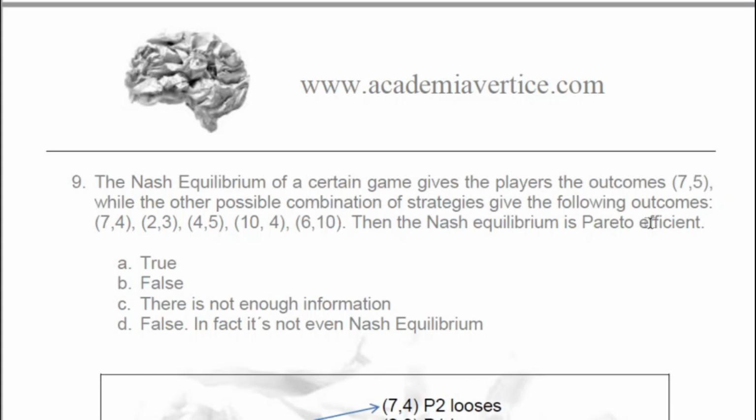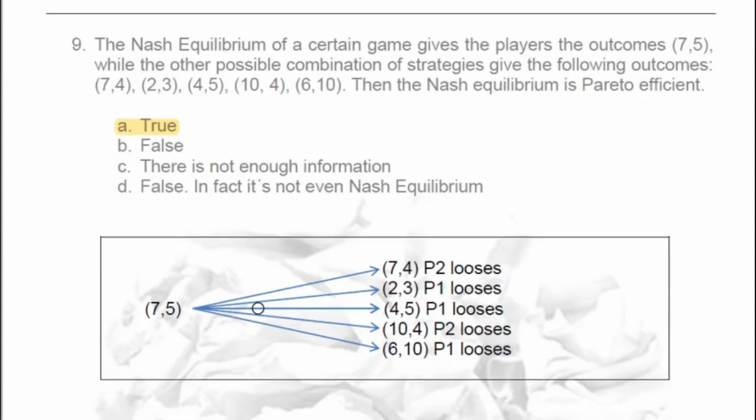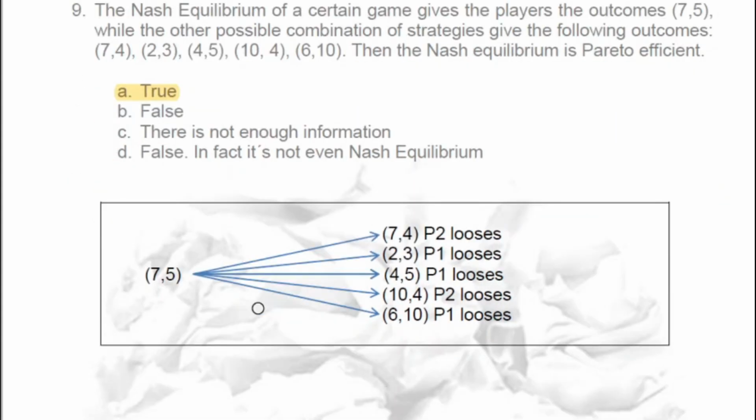So yes, this Nash equilibrium is Pareto efficient. Okay, so it's A because we have enough information to do this reasoning. Okay, you have here this diagram I made for you.